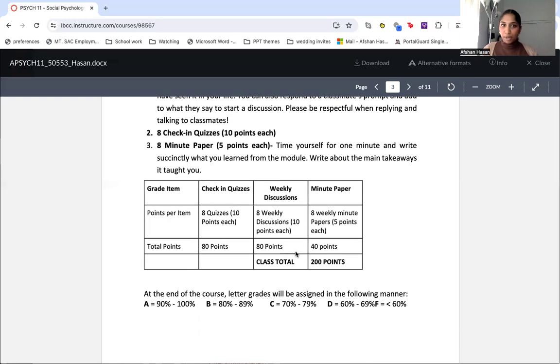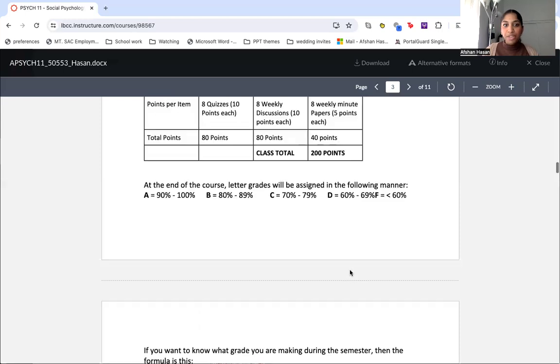Third is the minute paper. This is basically you'll time yourself for 1 minute and just write everything that you learned from the module. It's kind of like word vomit. I just want to know what your main takeaways are about what you have just learned. So this is kind of the breakdown. This whole class is around 200 points.